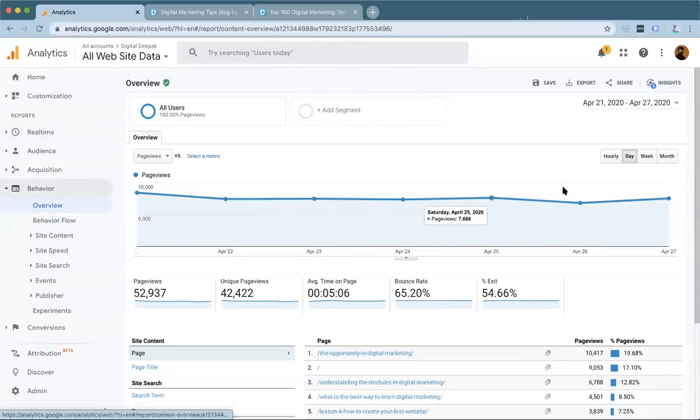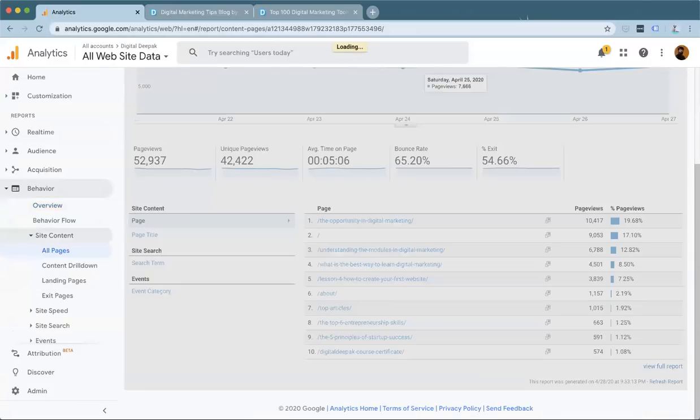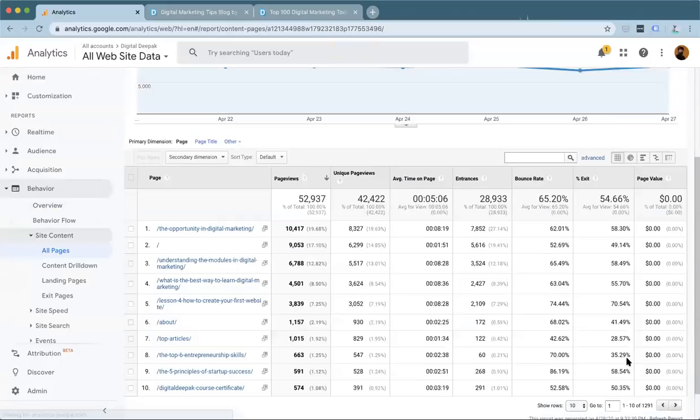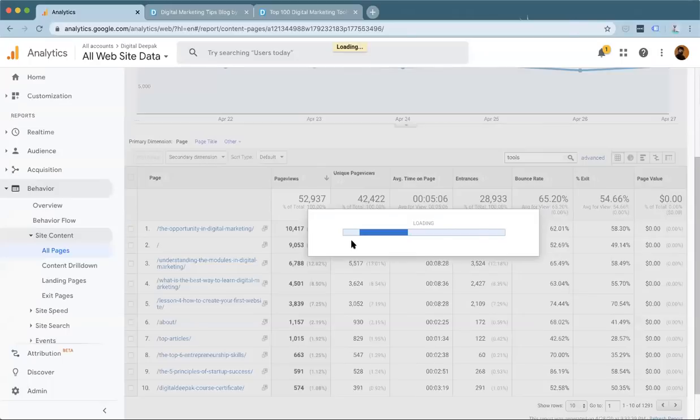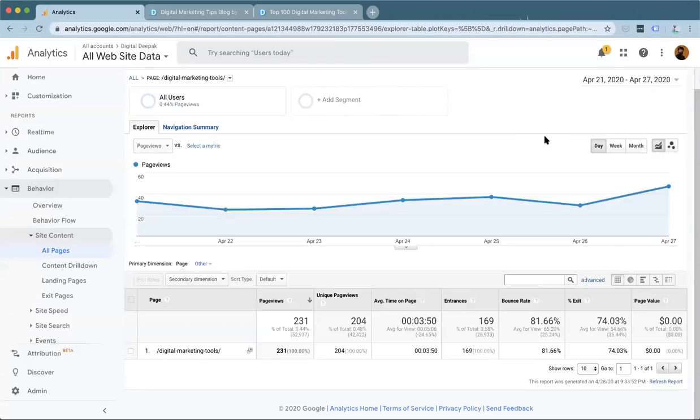Some people are asking, why did I target digital marketing tools 2020? This is something that I published towards the end of 2019, because I know that a lot of people are going to search for digital marketing tools in 2020, and I got the idea from understanding my audience itself. So you go into behavior, and within behavior you click on full report. Here I will search for tools, and you can see digital marketing tools.